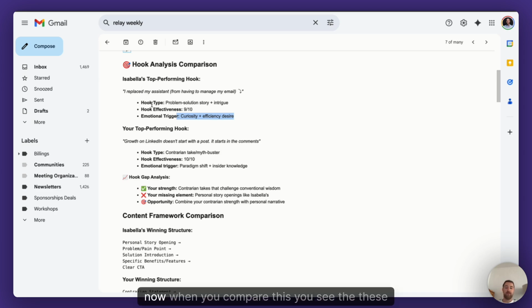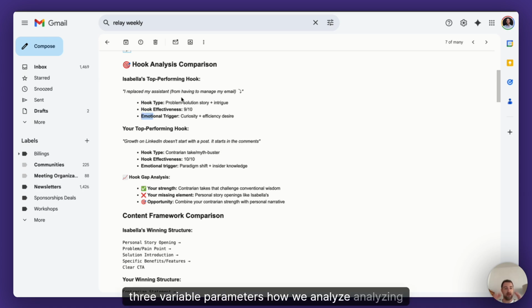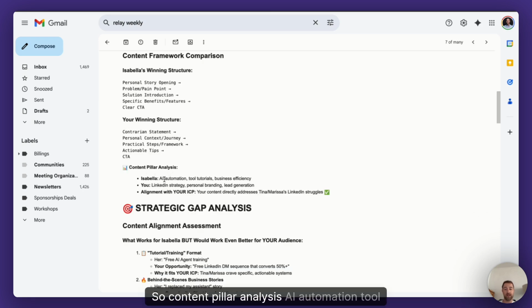So now when you compare this, you see these 3 parameters, how we're analyzing one hook, which is a really important part of your post, right? Now you get even the framework comparison. Isabella starts with a personal story opening, then goes with the problem, then solution, then benefits, then a clear call to action. In my case, I start with a contrarian statement, personal context, practical steps and framework, actionable tips, and call to action. Then content pillar analysis: AI automation, tool tutorials, business effects, LinkedIn strategy, personal branding, and lead generation.